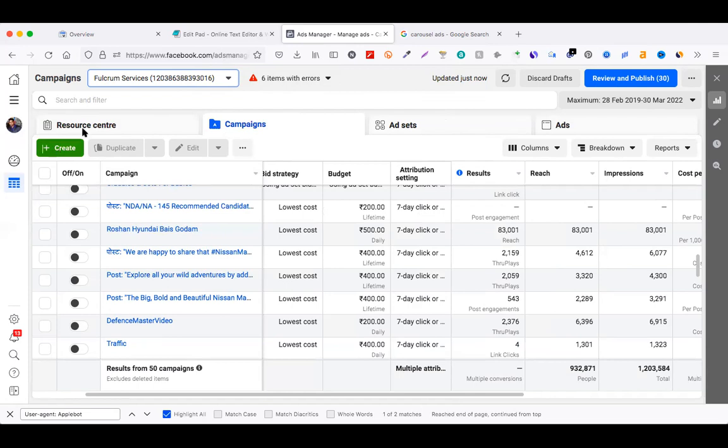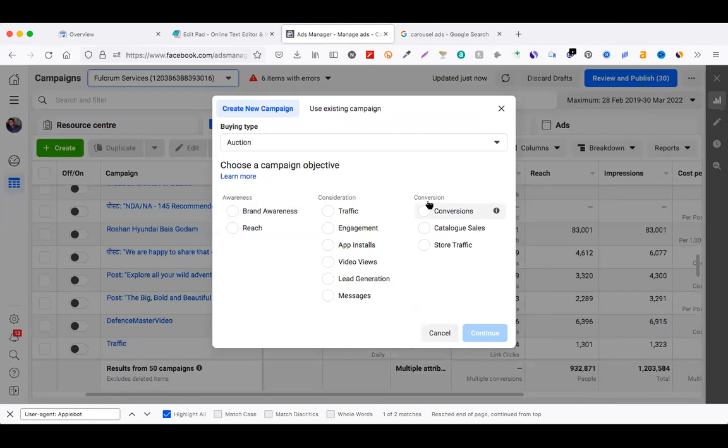As soon as you click on the create button, you will see these three stages. You can directly start a conversion campaign. There is no compulsion to use the other two stages. I was explaining how the human mind and buying behavior work. If you have a very good budget, until you reach 4 to 5 lakh, you can run your conversion campaign only.